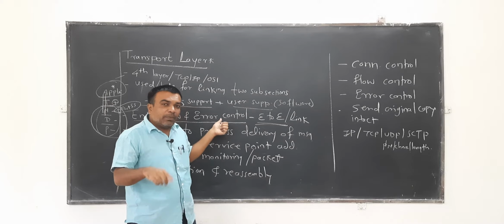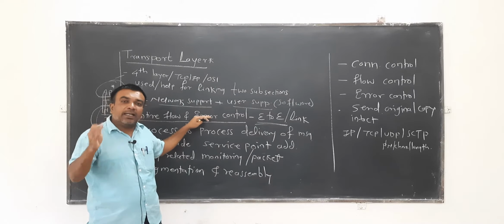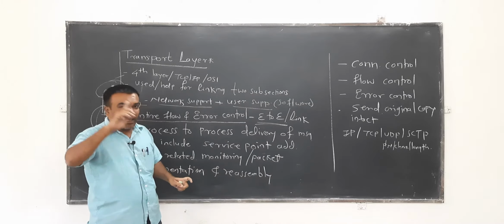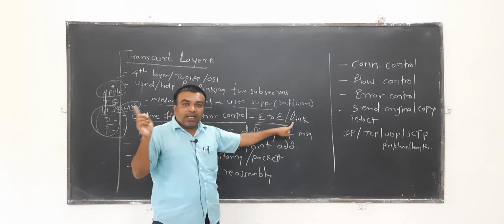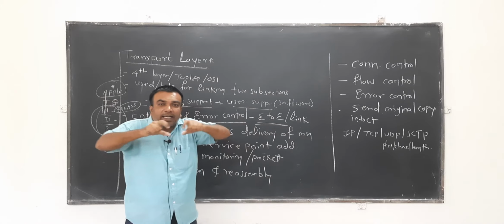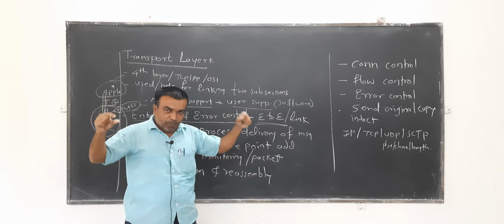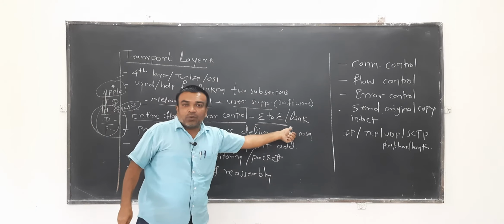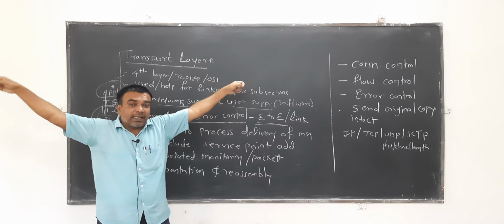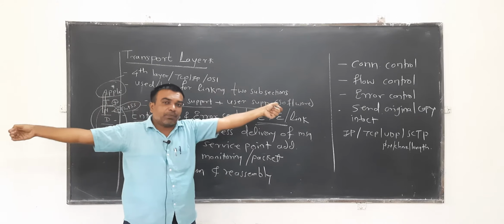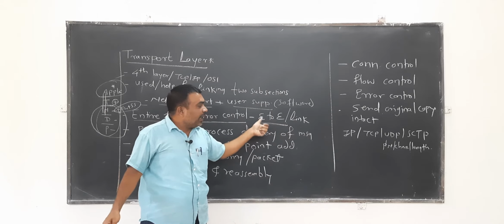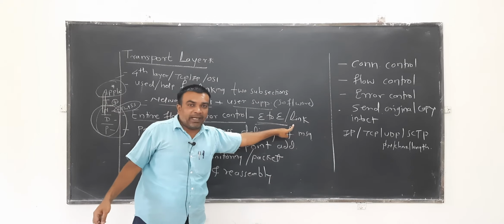The same function, flow and error control, is also supported by the data link layer. The difference between the data link layer and the transport layer is that the data link layer only supports flow and error control for the underlying link. It assures connectivity, but confined to the link segment, whereas the transport layer provides connectivity from one application point to another application point, a complete entity. So one is confined to the link, and the other to the entire message, the entire application environment. That is the difference.